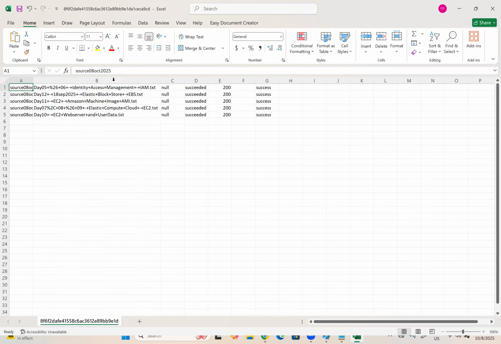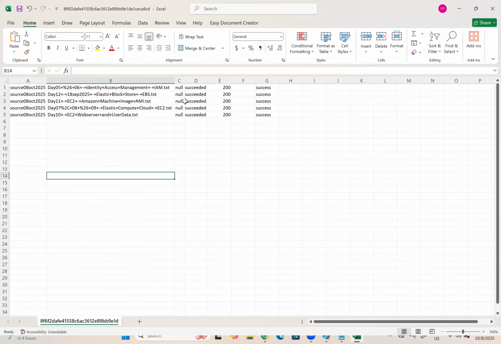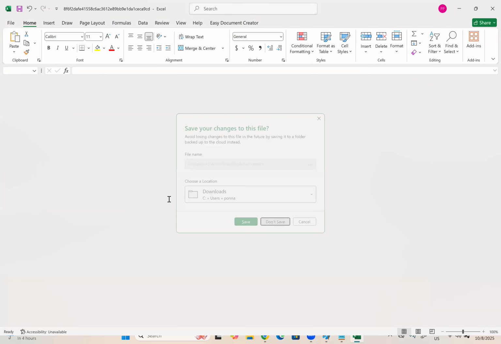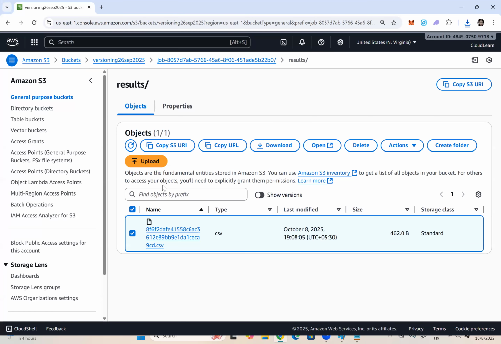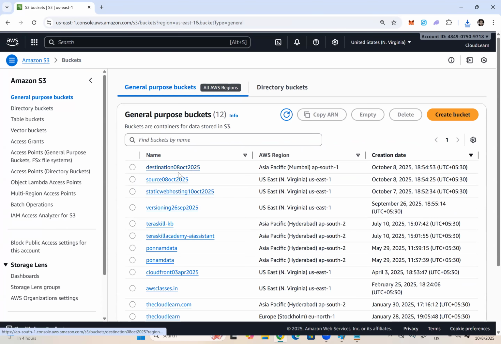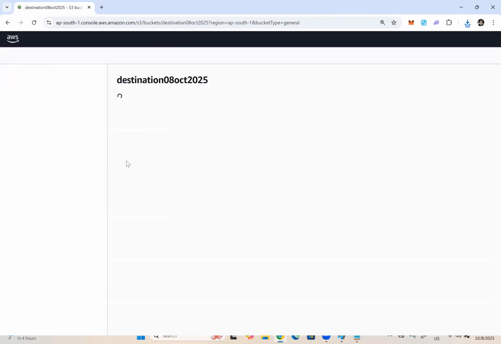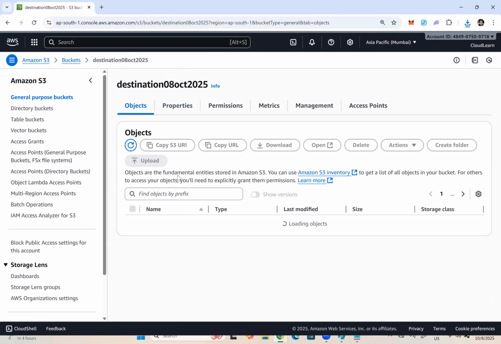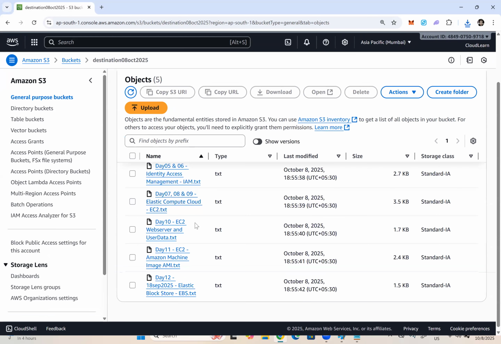Okay, let me see here. Bucket name, key means the object name which is replicated, status succeeded, 200 is a success code, status is success. So all 5 objects got replicated from source bucket to destination bucket. Okay, right. Now let us go to the destination bucket to physically verify whether the objects got replicated or not. Can you see 5 objects got replicated?